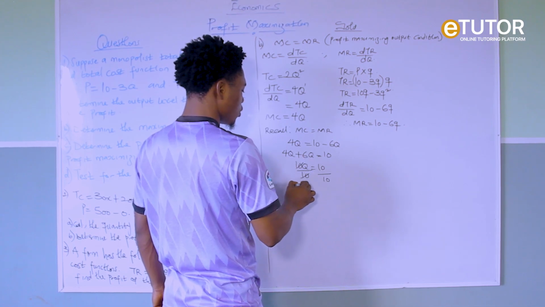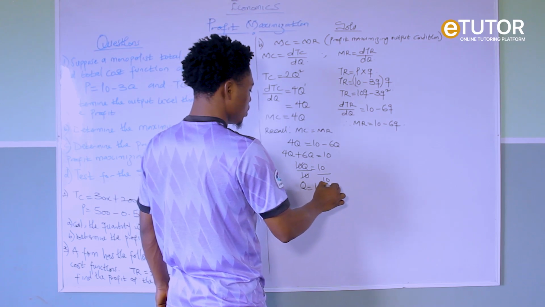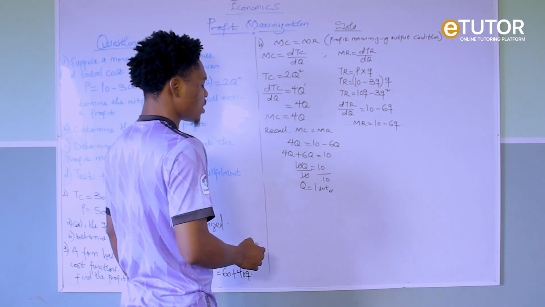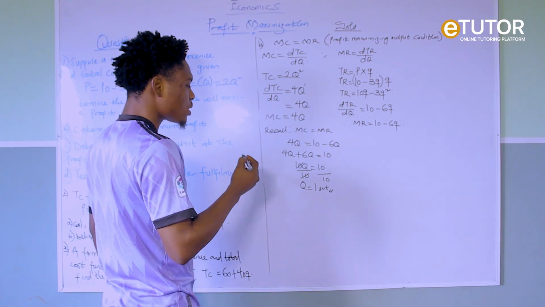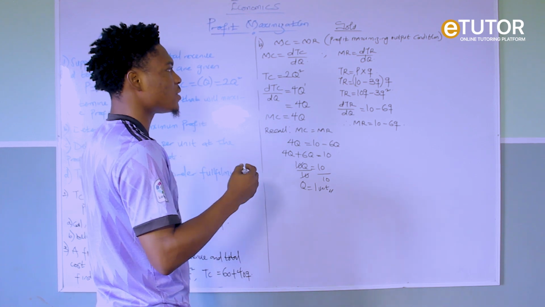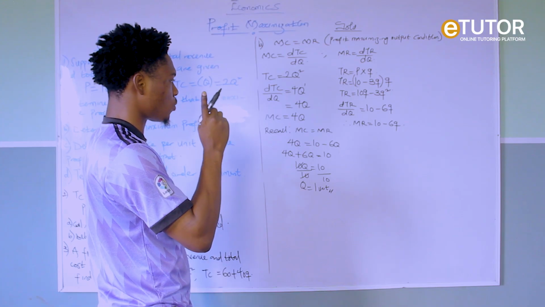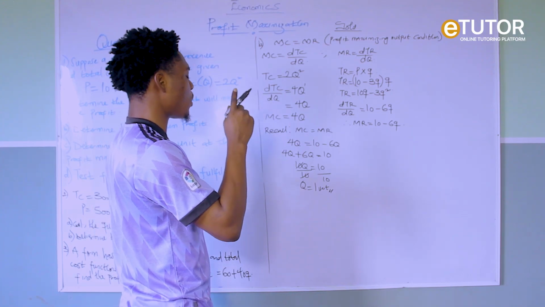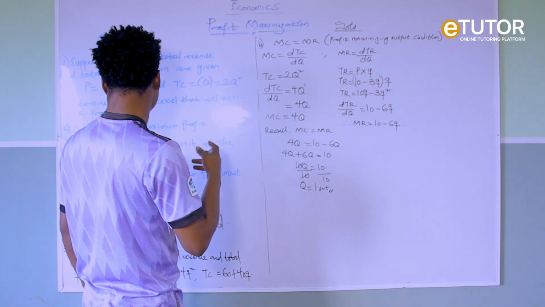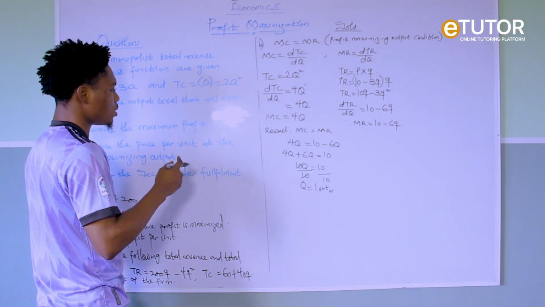Are you getting it now? So the value for our Q is 1 unit. What does that mean? It simply means the quantity that this monopolist can produce to achieve the highest profit is just 1 unit. Anything below or above 1 unit will affect our profit. So our quantity is 1 unit.